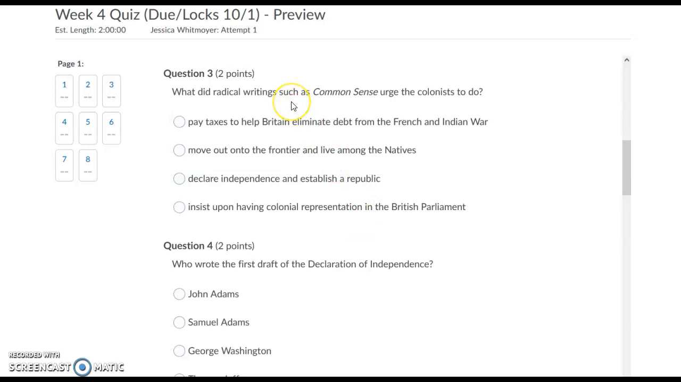Question 3. What did radical writings such as Common Sense urge the colonists to do? Pay taxes to help Britain eliminate debt from the French and Indian War. Move out onto the frontier and live among the natives. Declare independence and establish a republic. Insist upon having colonial representation in the British Parliament.